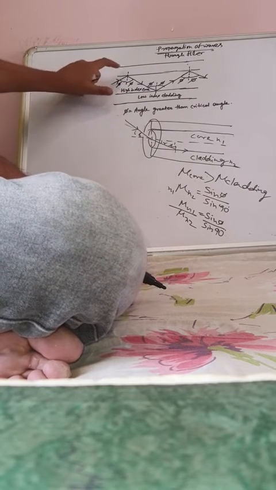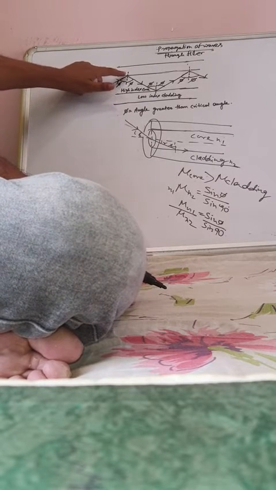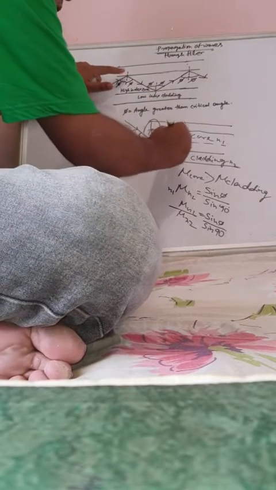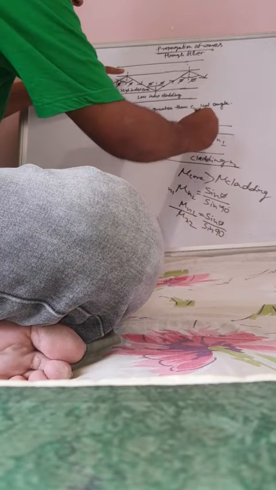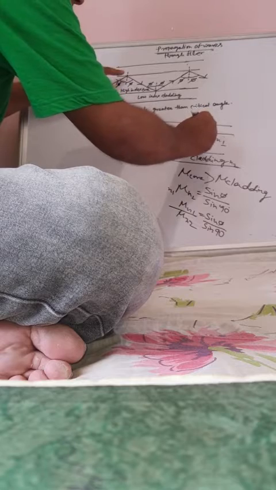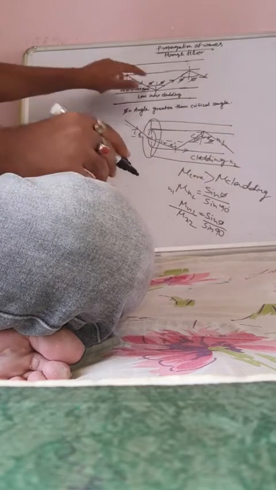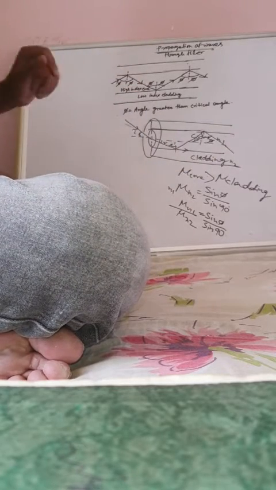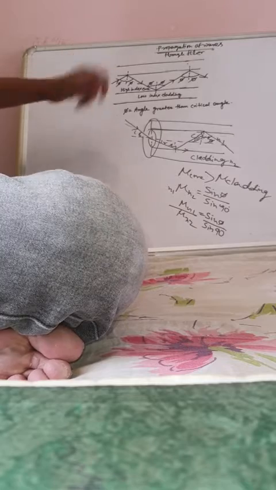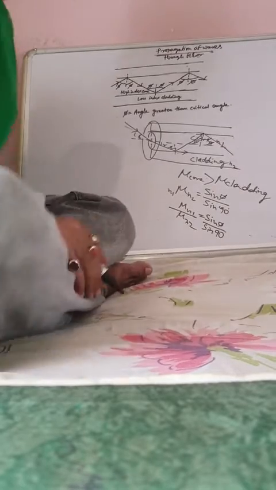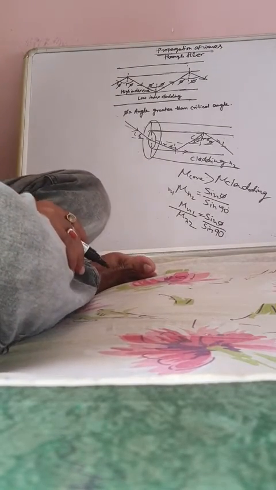So in each step, here the total internal reflection happens, the wave moves here. Here also total internal reflection. Then the wave gets reflected totally. 100% of the wave will be reflected without any dispersion and without any refraction.